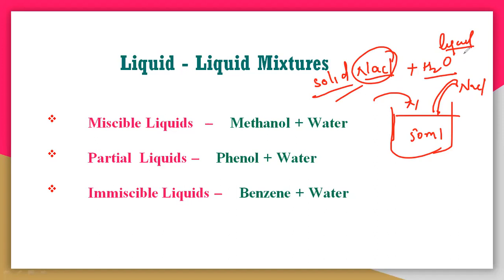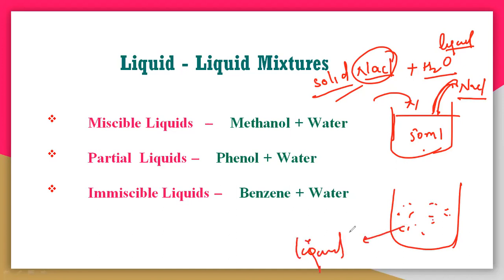But whenever you combine both in a beaker, with 50 ml of water and 2 or 3 grams of sodium chloride, the sodium chloride easily dissolves in water and makes a clear solution. In a clear solution you get only one phase, that is the liquid phase. That means the solid NaCl is completely miscible in the water.